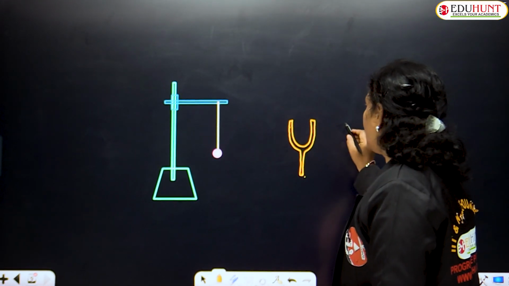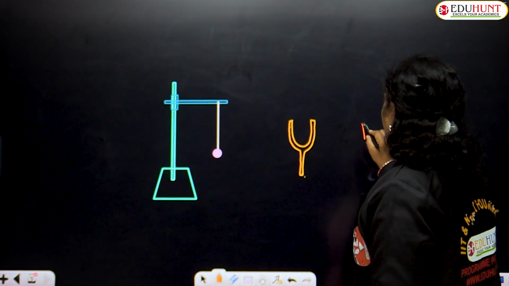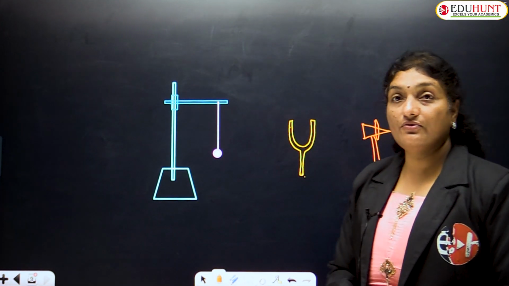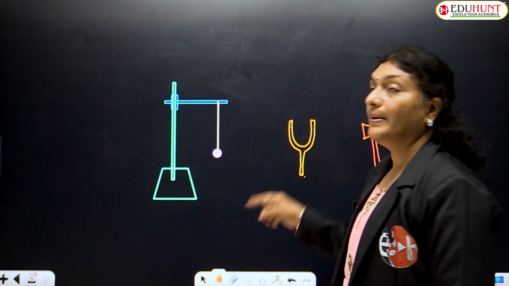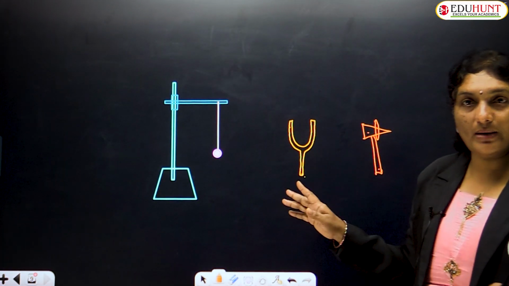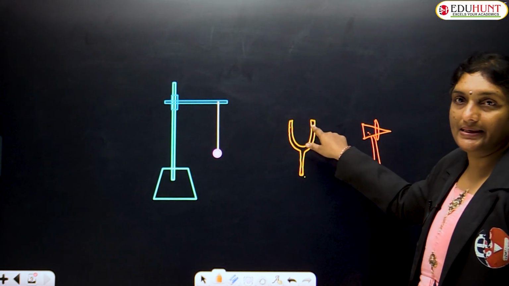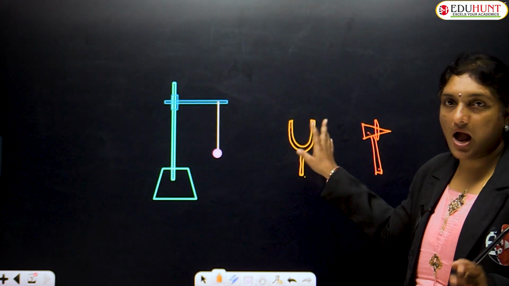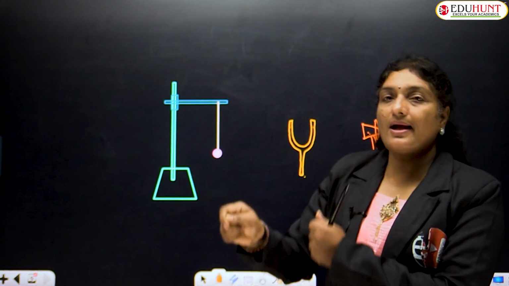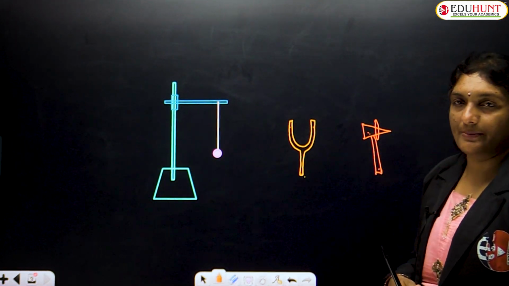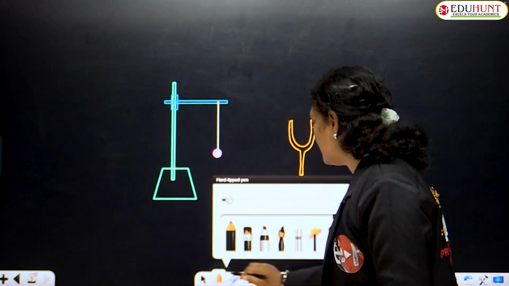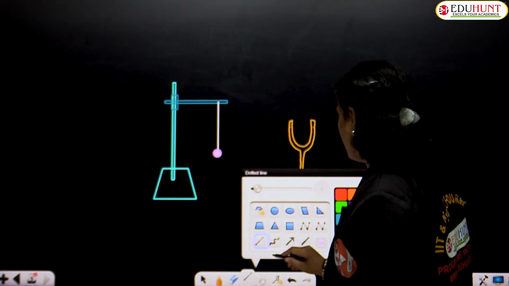Whenever this tuning fork is hit with the help of a rubber hammer, this is a rubber hammer. So this is the soft material made up of rubber. And this is a material generally made up of steel or iron, steel only. Okay. So the prongs of the tuning fork are struck with the help of a rubber hammer. Whenever it is beaten with a rubber hammer, the prongs of the tuning fork start vibrating.